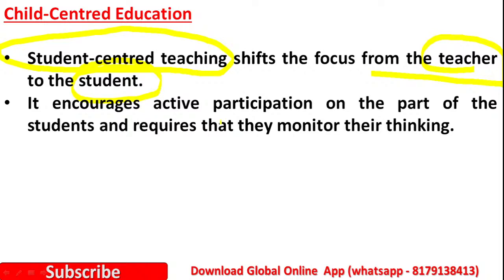It encourages active participation on the part of the students and requires that they monitor their thinking. Here the students participate actively and the teacher has to monitor.